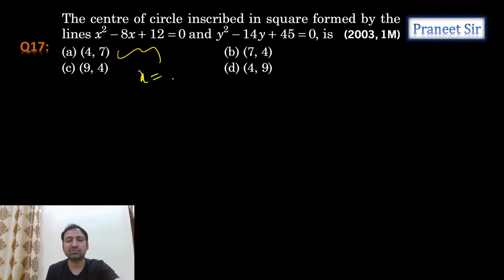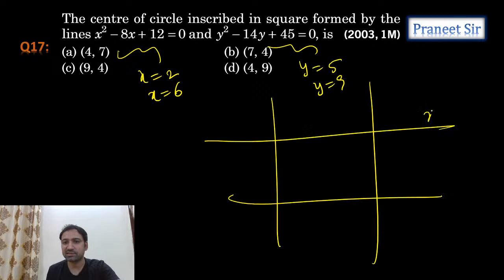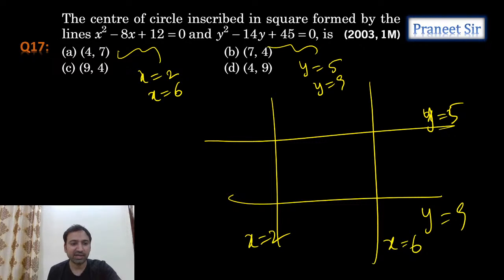This is x equals 2 and x equals 6. And this is y equals 5 and y equals 9. And if you draw these lines, what we get is: this is y equals 5 and this is y equals 9, and this is x equals 2 and x equals 6. And we need to calculate the center of this circle.